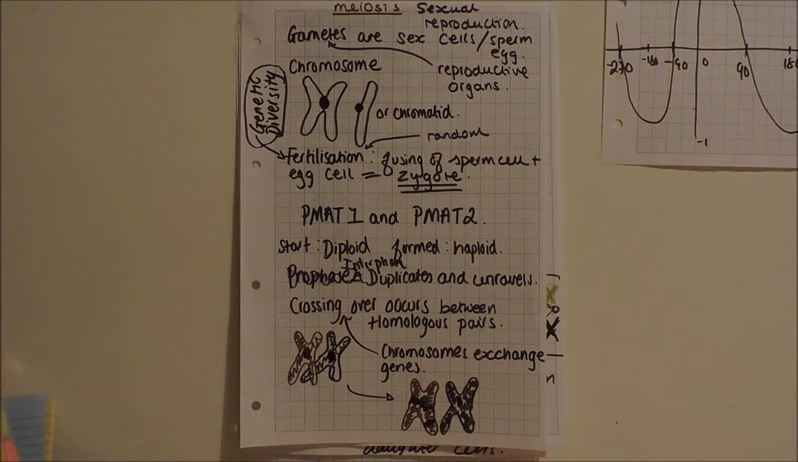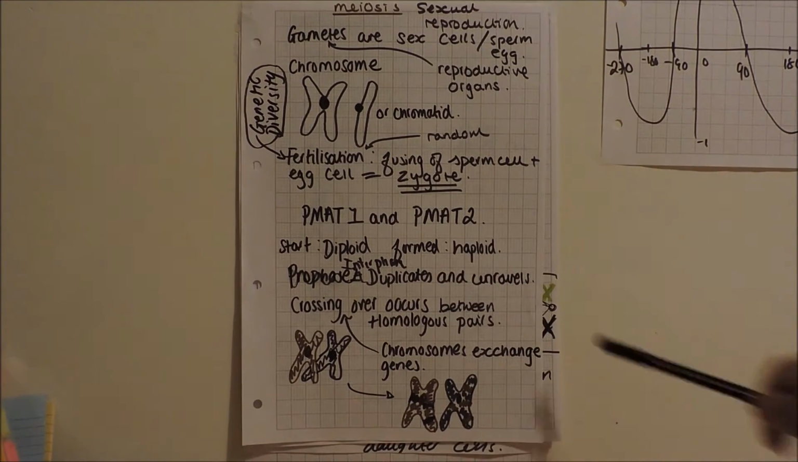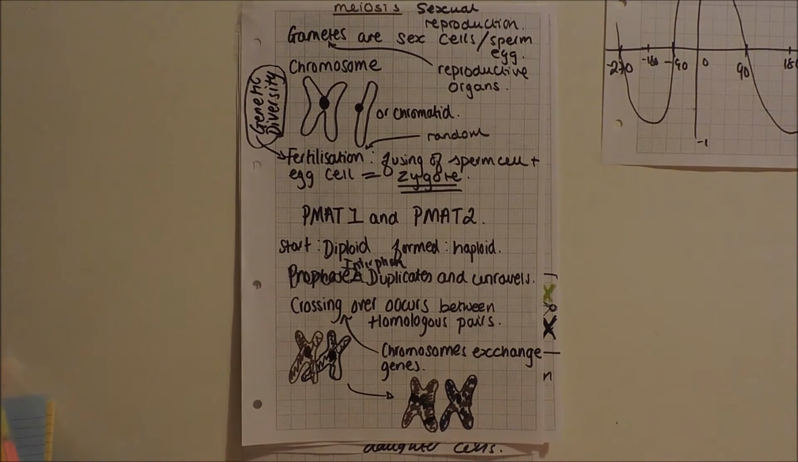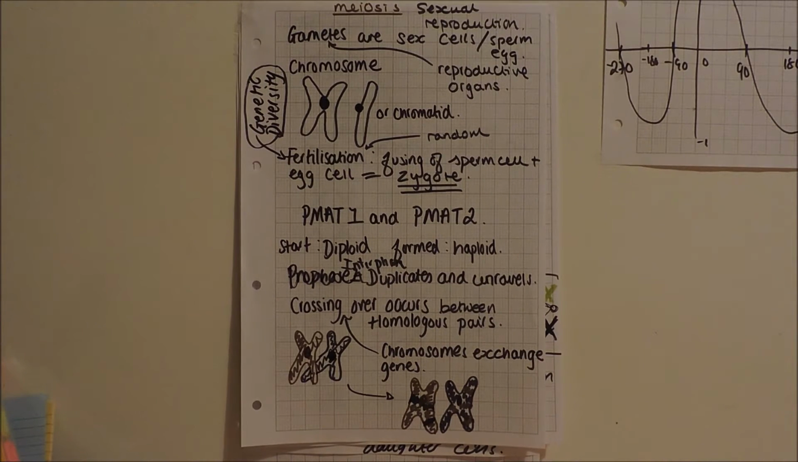Gametes have 23 chromosomes each, so a sperm cell will have 23 chromosomes, an egg cell will have 23 chromosomes. This is also known as haploid, a haploid number, so that's 23, and diploid, just remember D as double, so that's 46 chromosomes.